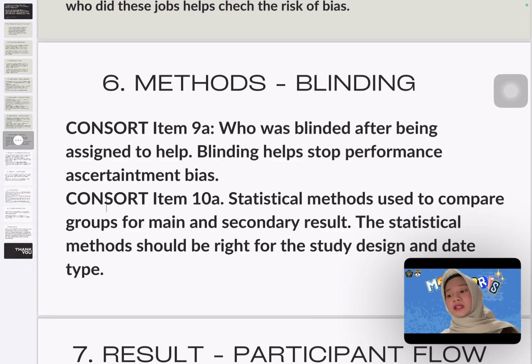CONSORT item 8C: allocation concealment mechanism, how the assignment order was hidden until the help was given. CONSORT item 8D: implementation. Who made the assignment order, who enrolled people, and who assigned people to their help. Knowing who did these jobs helps check the risk of bias.